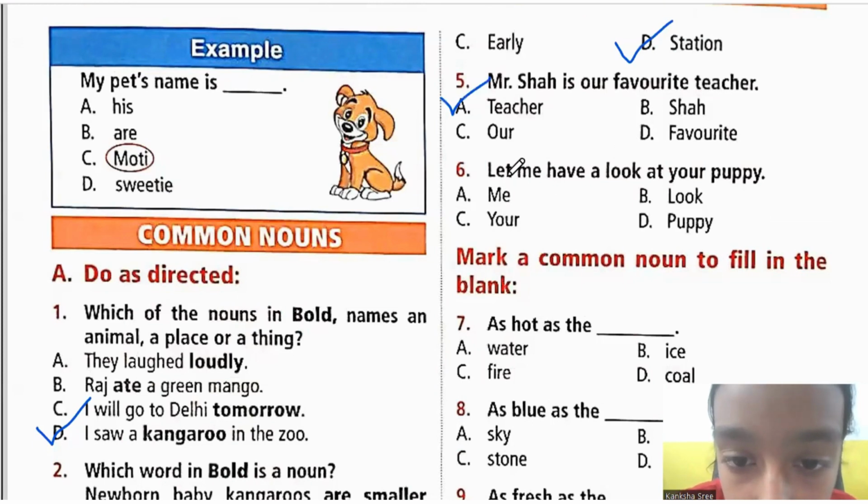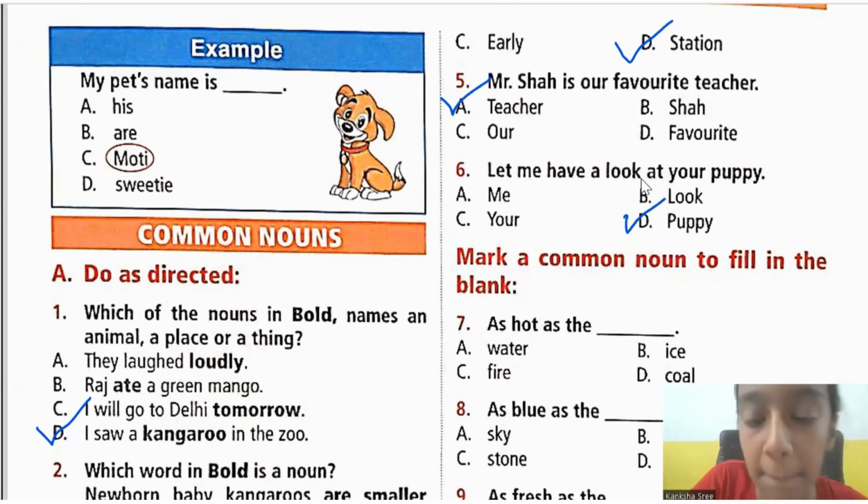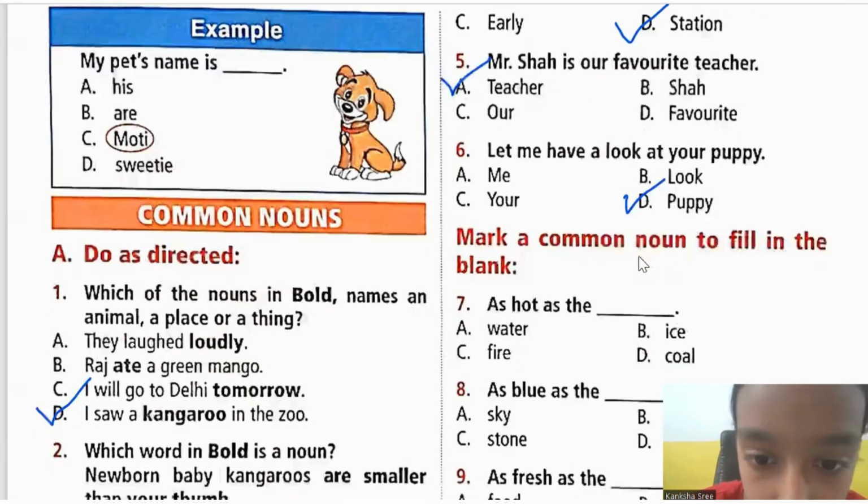Next, sixth one. Let me have a look at your puppy. What is common noun in this, children? It is puppy. It is option D, that is puppy, because they are not mentioning the particular name of a puppy. They are just saying it a puppy. So it will be option D.